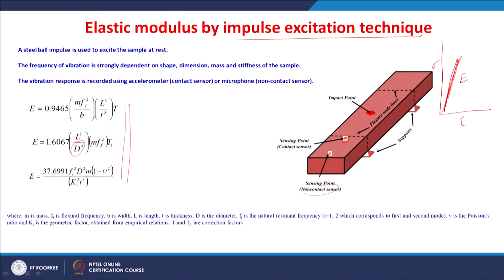So, we do not need to go into the details of these formulae, but it is better to note that there are non-destructive ways to determine the elastic modulus of such materials. Particularly this is very significant because ceramics are brittle. To prepare a specimen for tensile testing is a very difficult task. So, these kinds of techniques are generally used, and the impulse excitation technique is used for metals and glasses as well, in addition to ceramic materials.